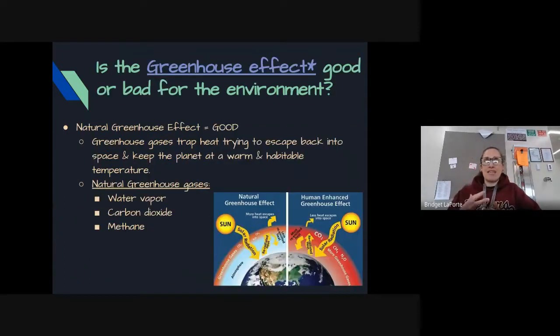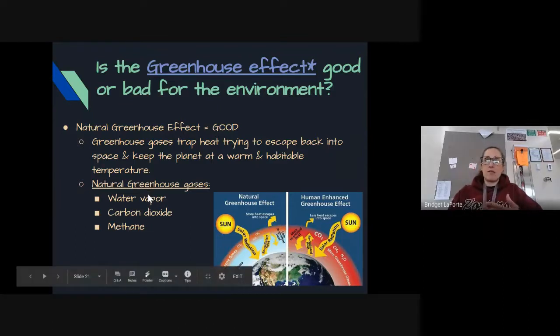So the question is, is it a good thing to trap heat? Well, the natural greenhouse effect, so this process happening without extra compounds or more components, is good. This is what allows for Earth to be habitable. It allows this planet to have liquid water. It allows us to have an average global temperature in the low 60s, upper 70s. It allows for the abundance of life that we see on our planet. And so that's a good thing. It allows us to keep that habitable temperature.